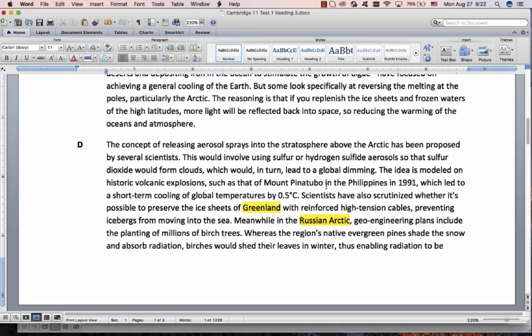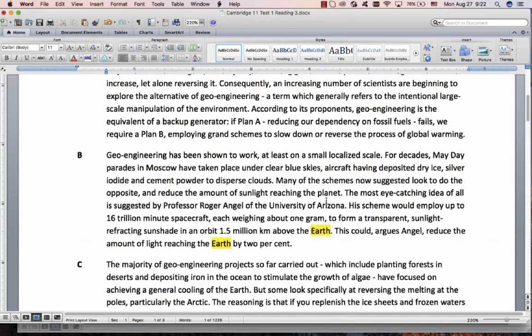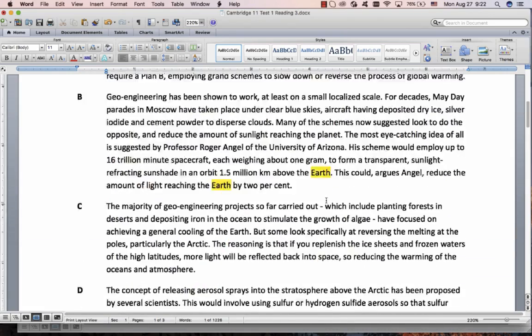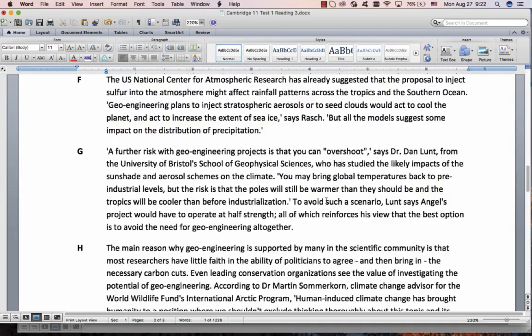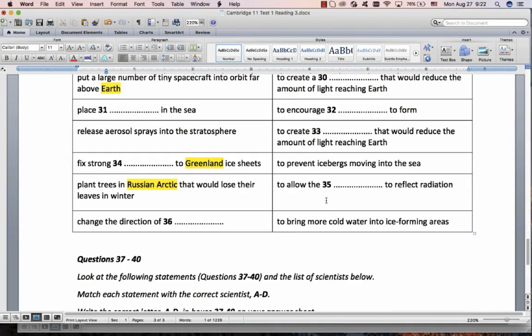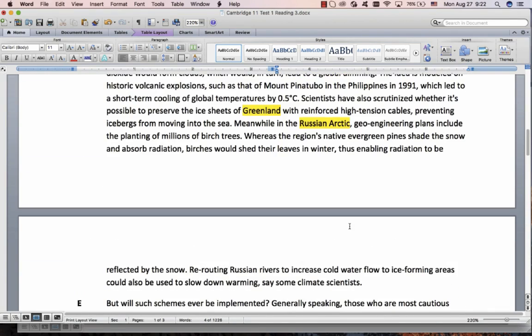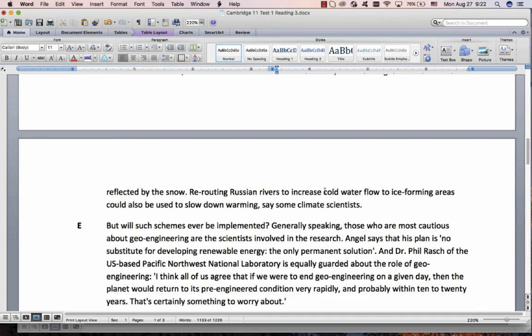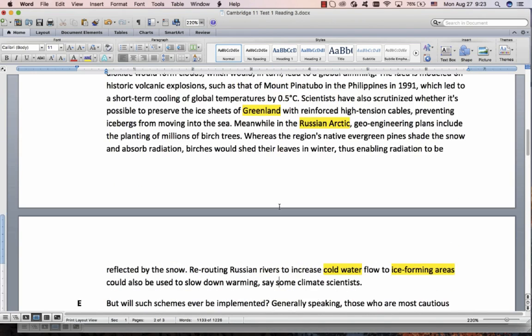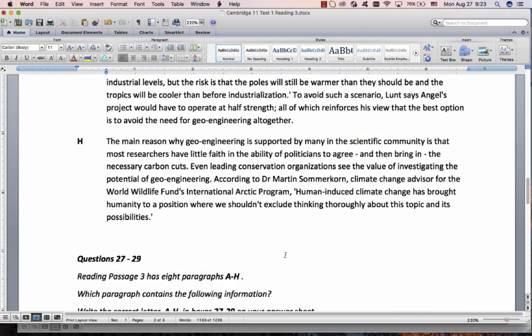Alright, so now we've got a rough idea where this comes from. It's looking like paragraph B, C, and D. Let's just confirm. A good idea would be to try and find this. There's nothing really there. Cold water, ice forming areas. I'm guessing end of paragraph D. And yes, cold water, ice forming areas. Alright.